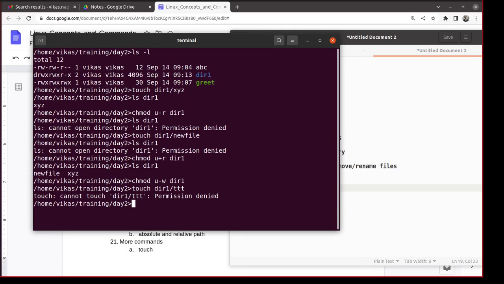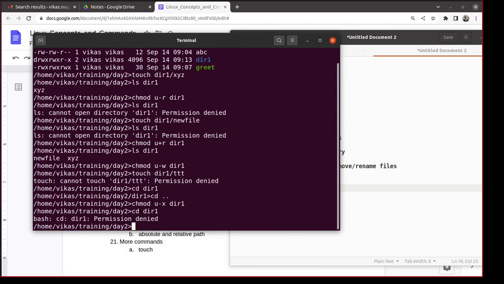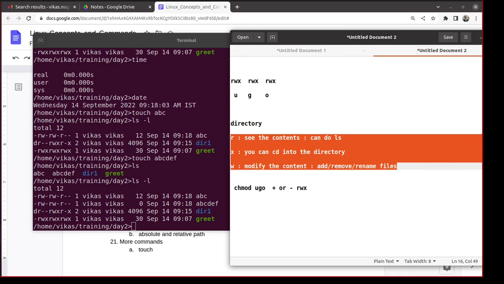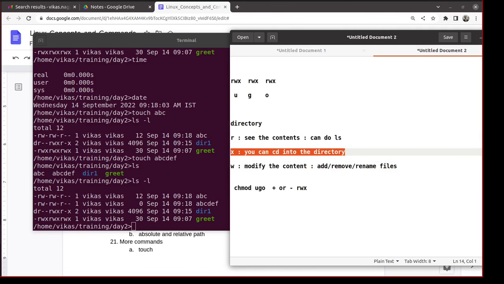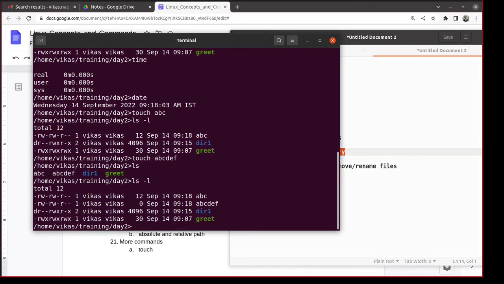Let me just demonstrate the execute permission also. Right now I am able to do cd dir1. That's the execute permission. If I remove the execute permission, then I cannot do cd dir1. So basically, r means you can do ls of the directory. w means you can change the list of files, that means you can add a file, remove a file, modify a file name. x means you can cd into that directory or you can use it in a path.